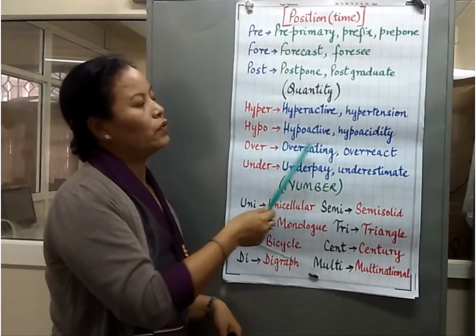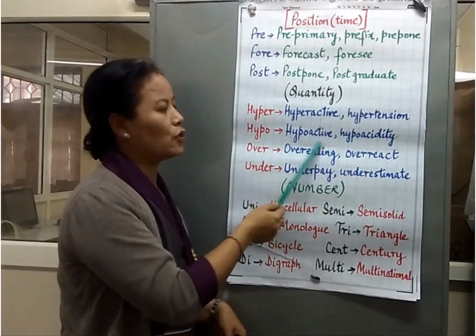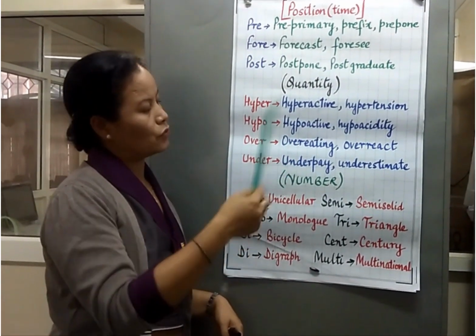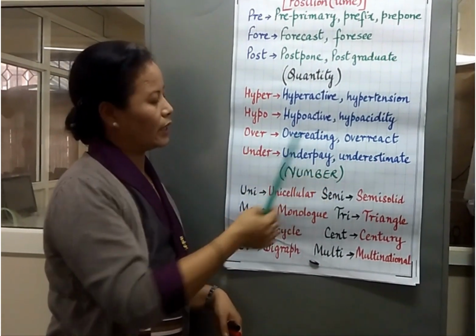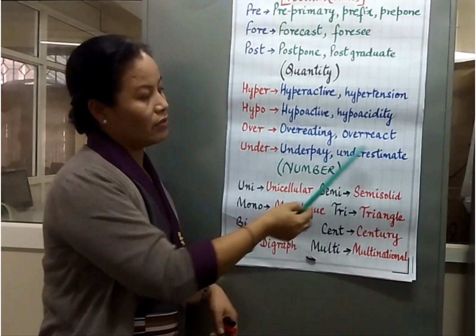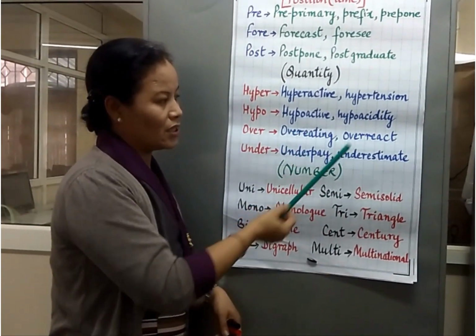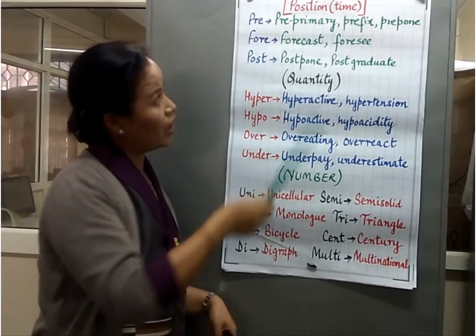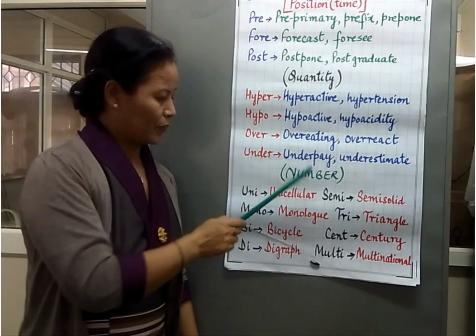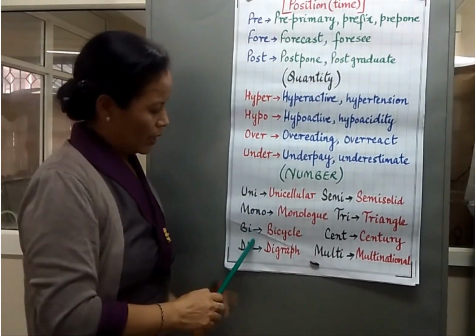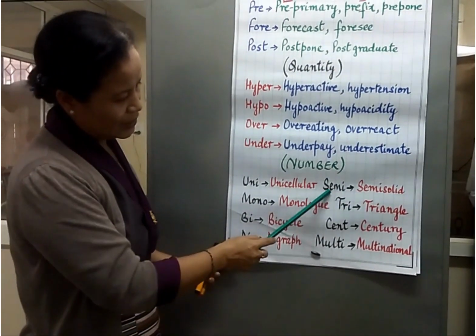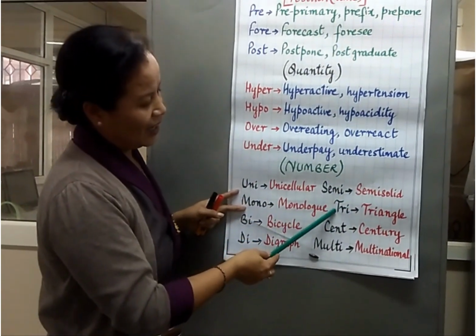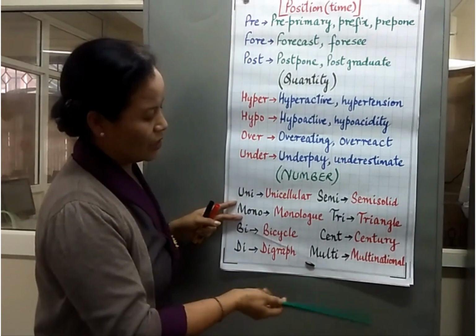So overeating, overreact. When you eat more than your body can digest, it's overeating. Overreact. Then you have underpay, underestimate. Undereating can also be used. So underpay, underestimate. Then we have prefixes of number: uni, mono, bi, tri, semi, or in the American accent semi, cent, multi.